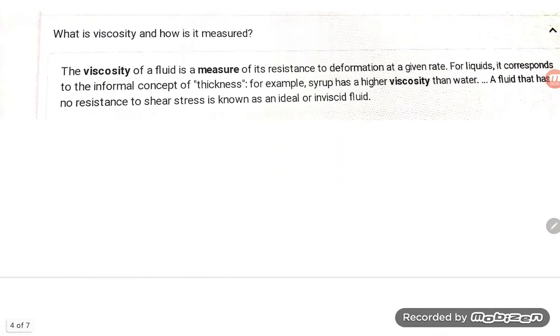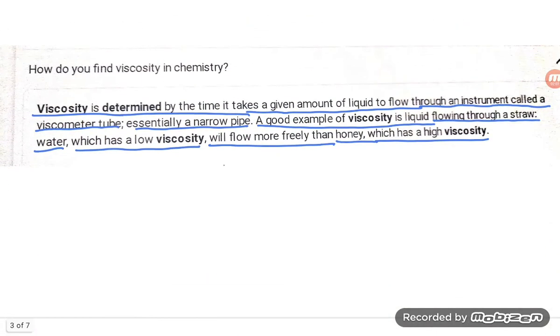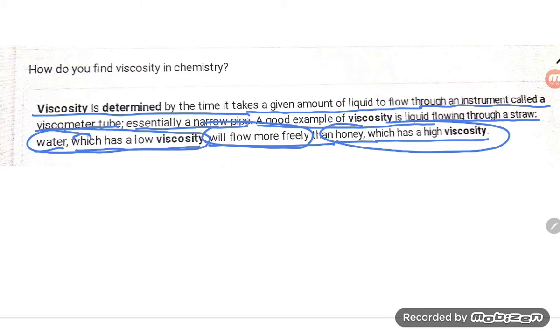Honey has high viscosity. Again, water, which has low viscosity, will flow more freely than honey, which has high viscosity.